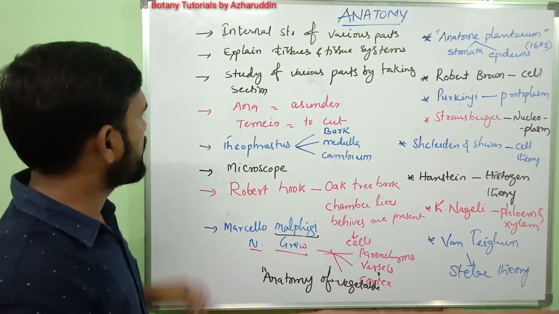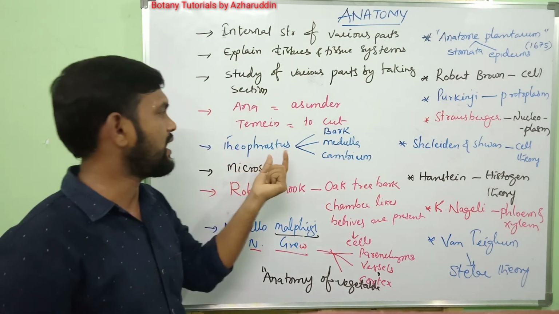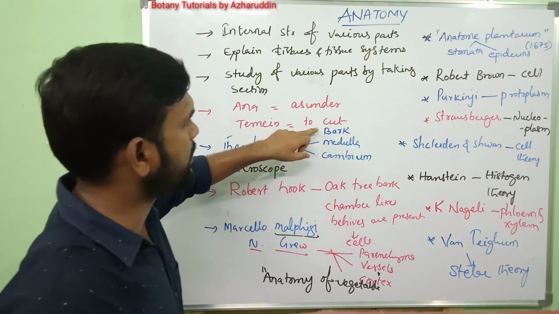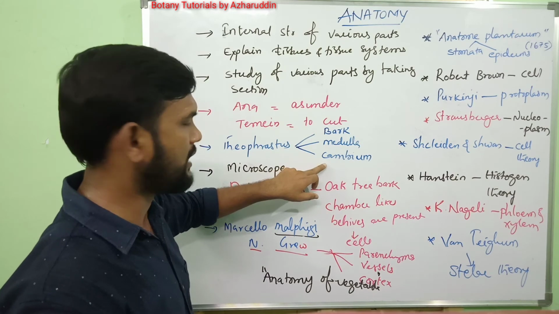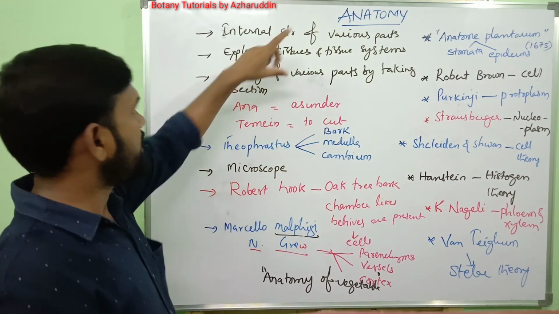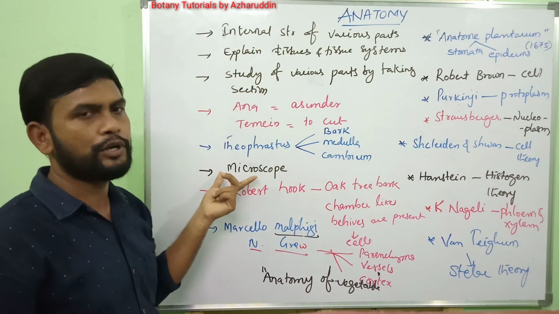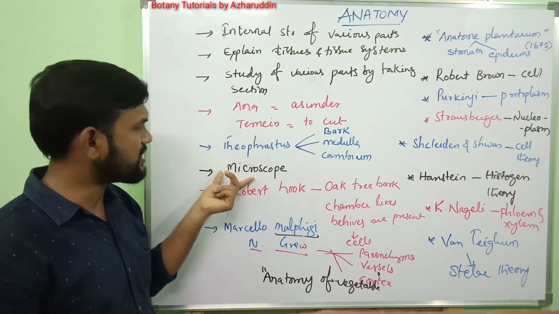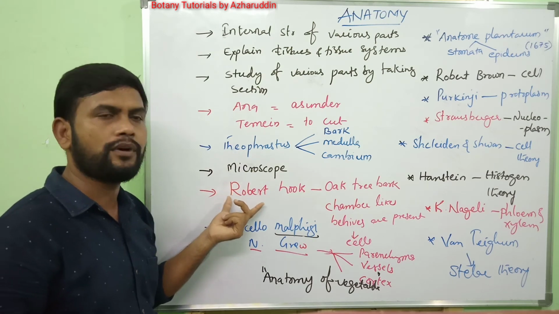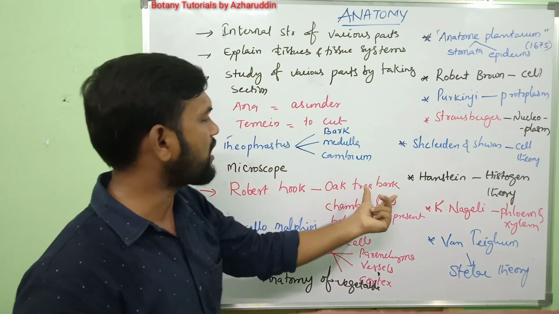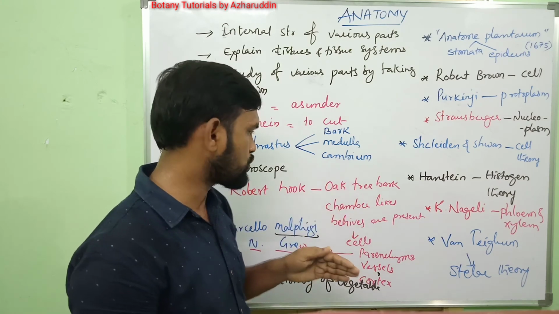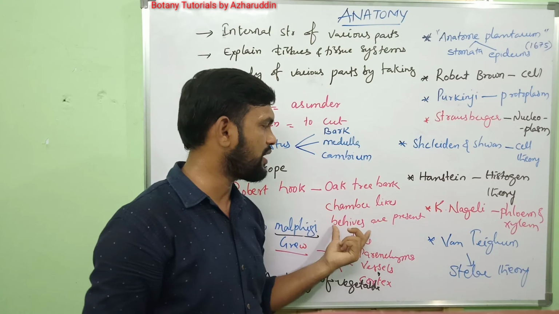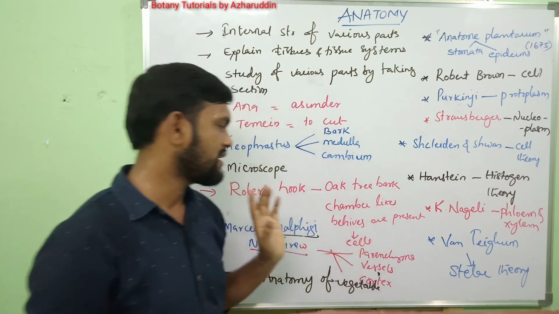Okay. Next, Theophrastus is the earliest person. He recognized various parts of the plant body: bark, medulla, and cambium. But this branch of anatomy came into light after the invention of the microscope. After that, for the first time, Robert Hooke observed the bark of an oak tree under the microscope, and he observed chamber-like beehives in that bark, and he called them cells.